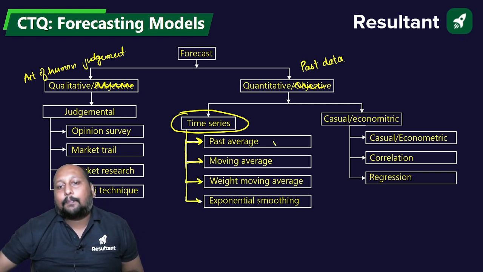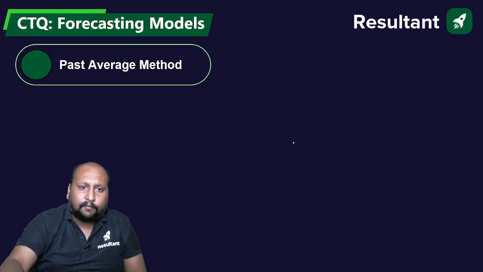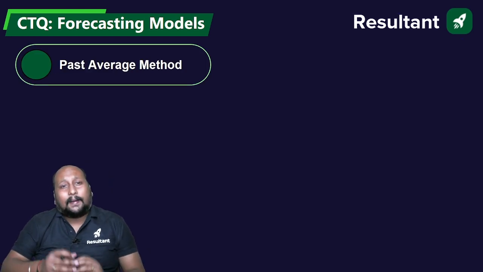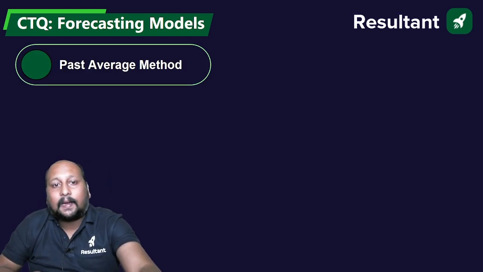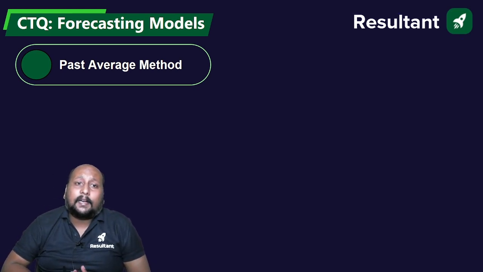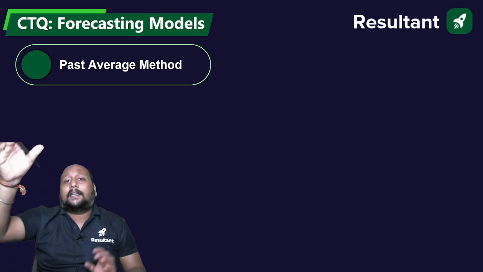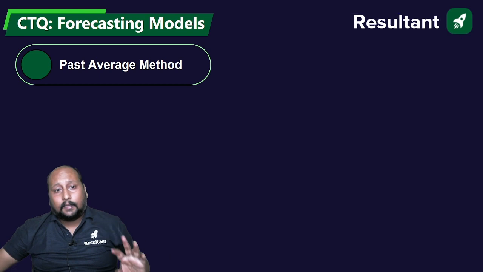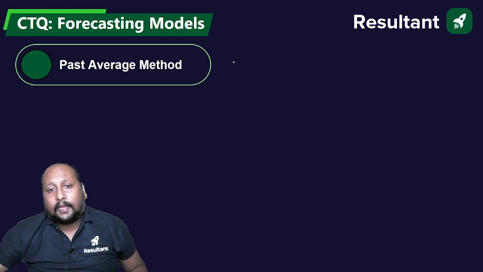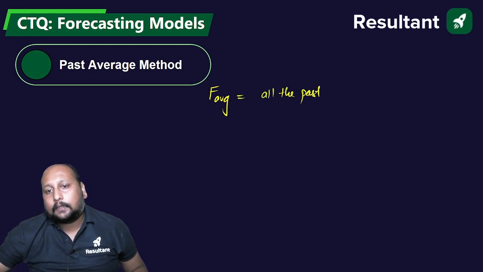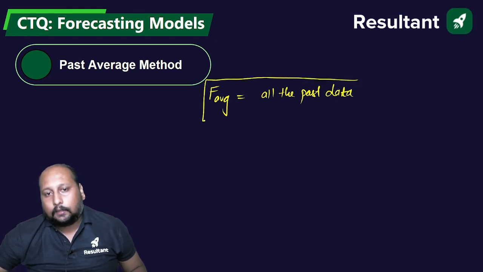There are four categories that we need to understand one by one. The first one is past average. By the name itself, we can understand what past average is. Past average is nothing but taking the average of all the past data that I have. That means the forecasted value will be nothing but the average of all the past data that I have. That's it. Very easy.